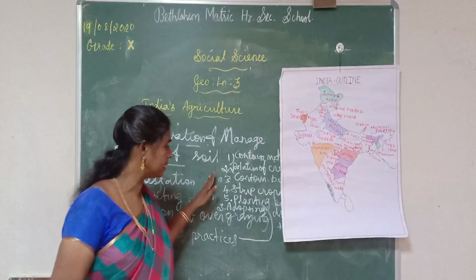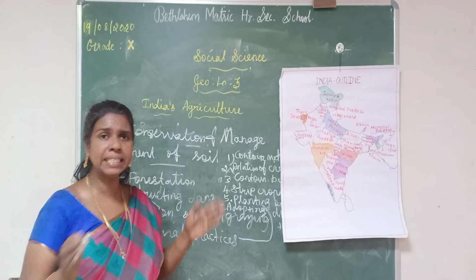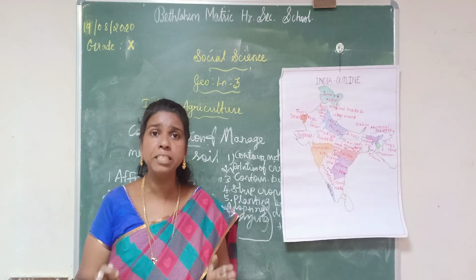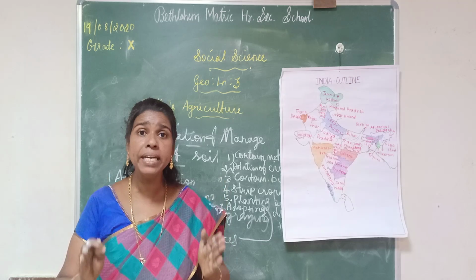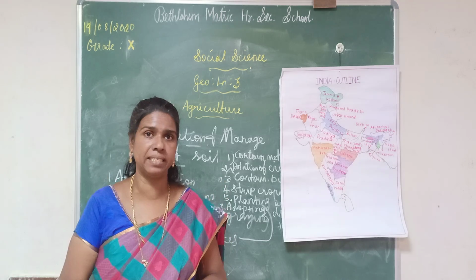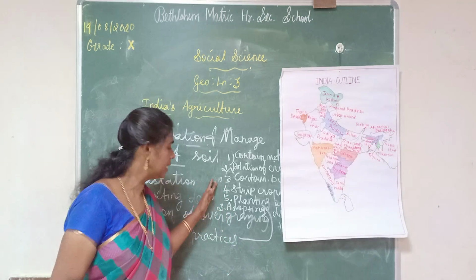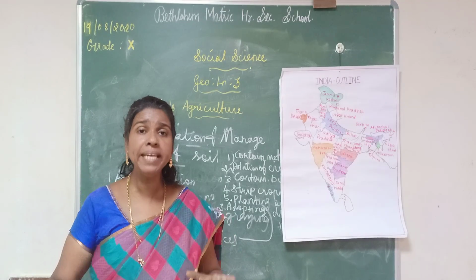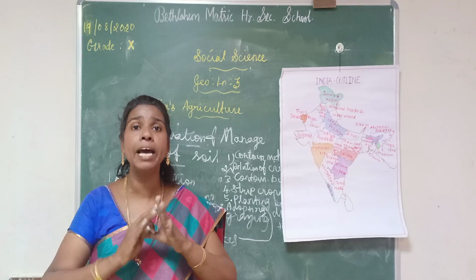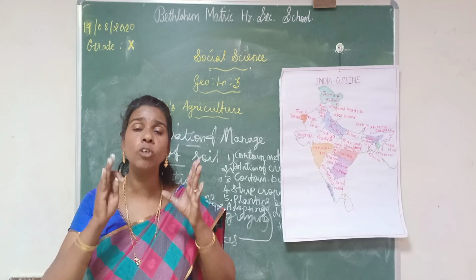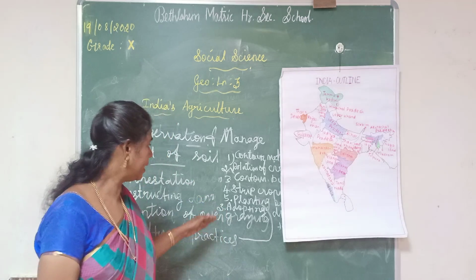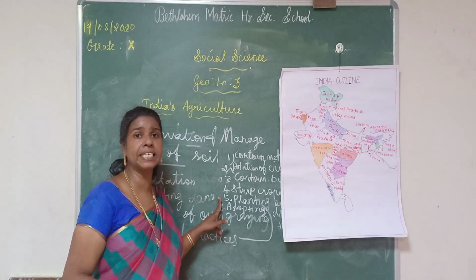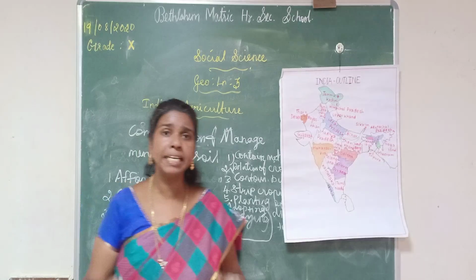Then the third one is contour bunding. It is a sustainable land management practice in mountainous regions and hill stations. Then the next one is strip cropping. Strip means narrow piece. To cultivate different types of crops in narrow pieces to prevent soil erosion. Then the next one is planting of shelter belt.